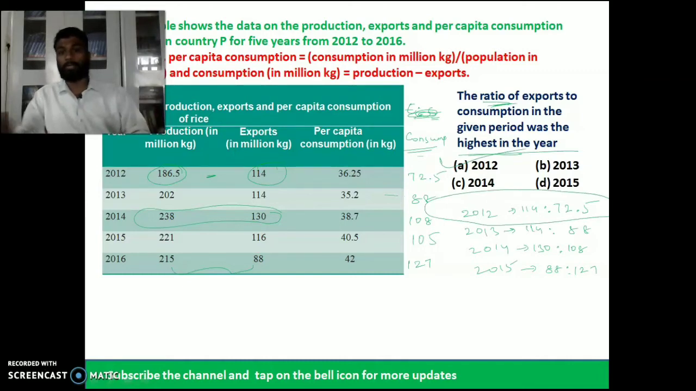Okay, I hope this is very clear. We need to find the value of consumption using the formula, and then go with the ratios. That's it.